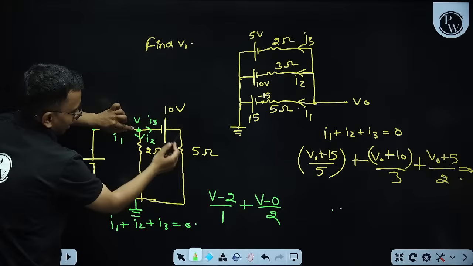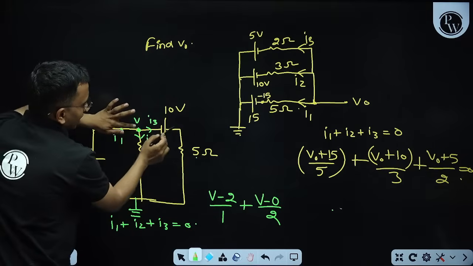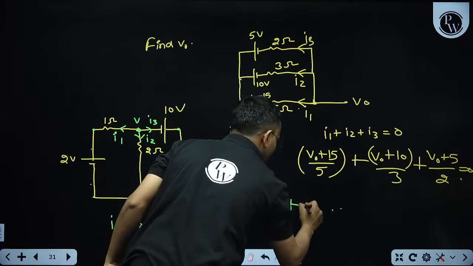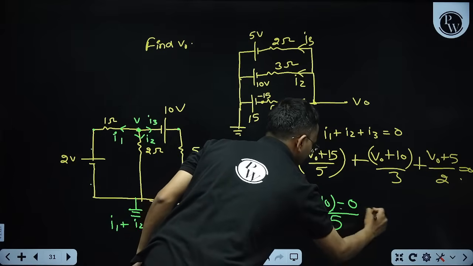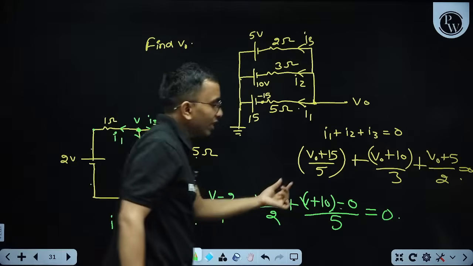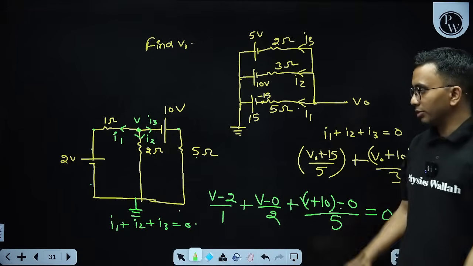I3 is my current through this. So this is V plus 10. So V plus 10 minus 0 by 5. This is equal to 0. From here I can get what is this V. Once I got V, I can easily write what is my I1, what is I2, what is I3. This is nodal analysis method.